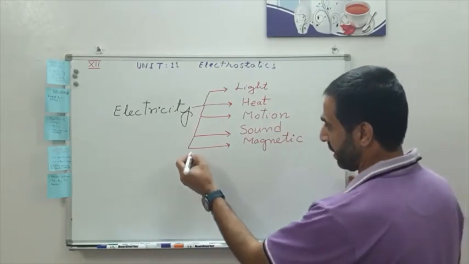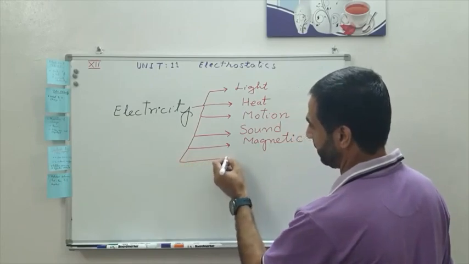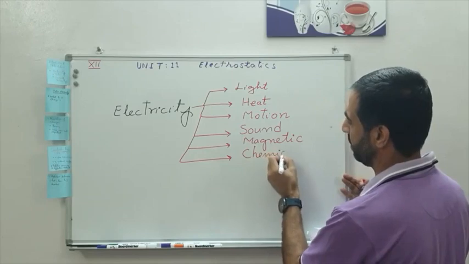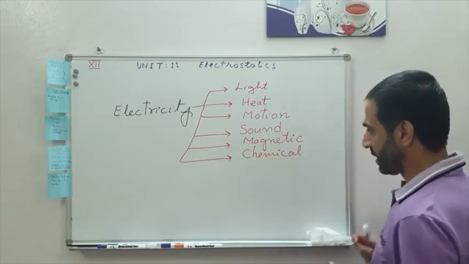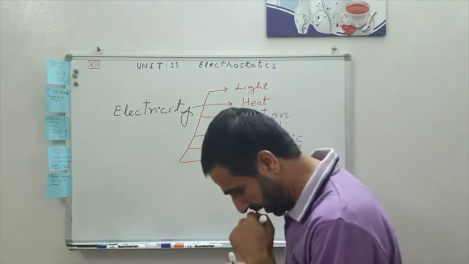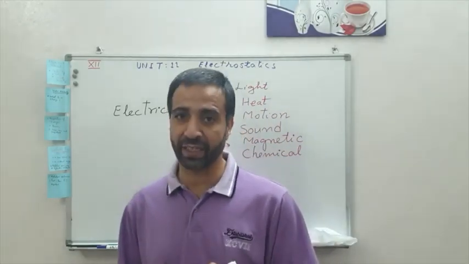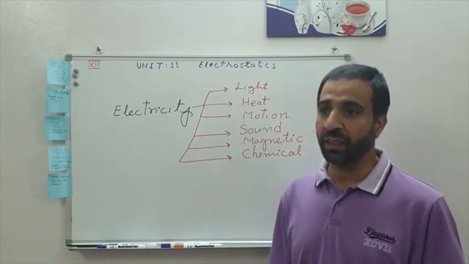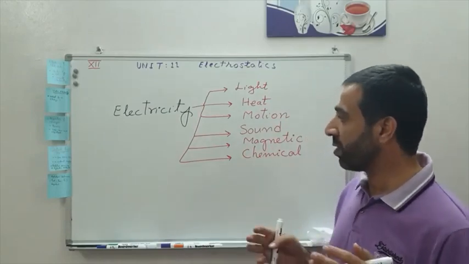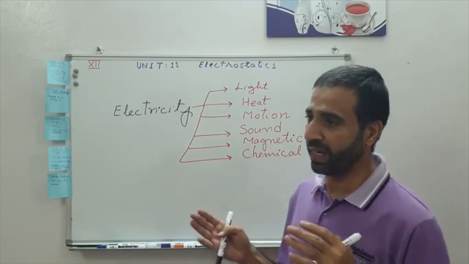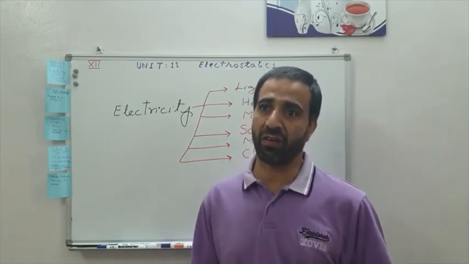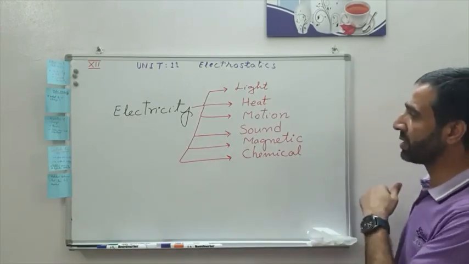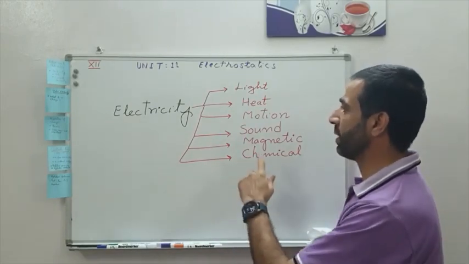There is another effect of electricity also, and that is the chemical effect. For example, electroplating. It is one of the chemical effects of electricity, and this makes it possible to deposit a layer of one metal on another metal, or a layer of one element on another one. So that is all possible because of what? It is possible because of electricity.